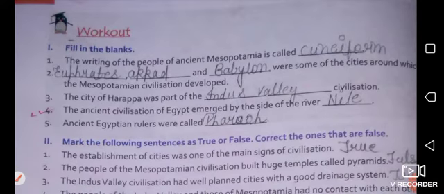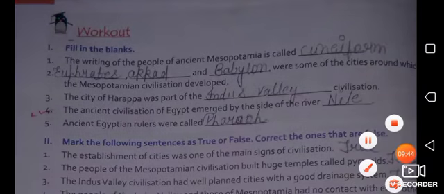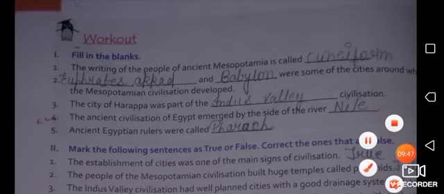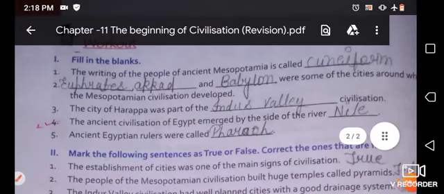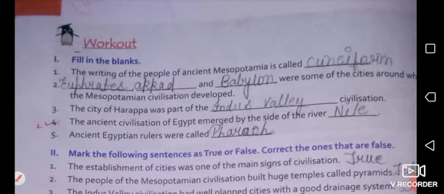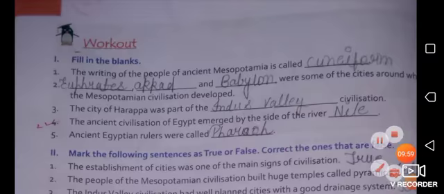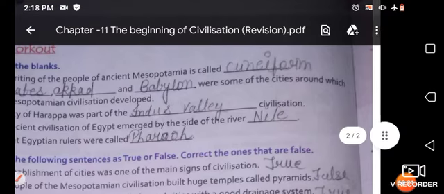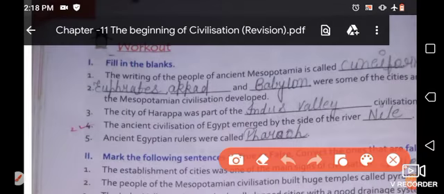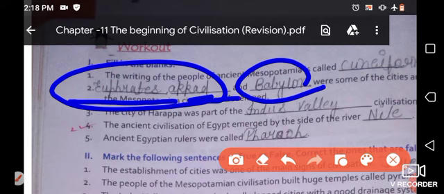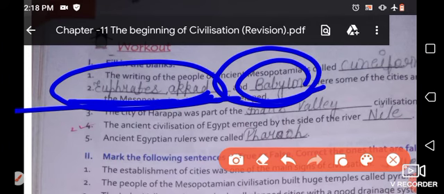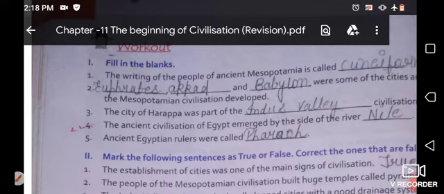The next one is dash and dash were some of the cities around which the Mesopotamian civilization developed. So here two cities of the Mesopotamian civilization are Akkad and Babylon. Akkad and Babylon are two cities in which the Mesopotamian civilization developed.